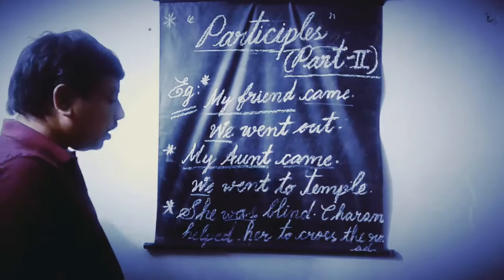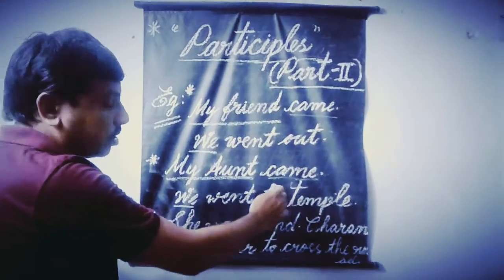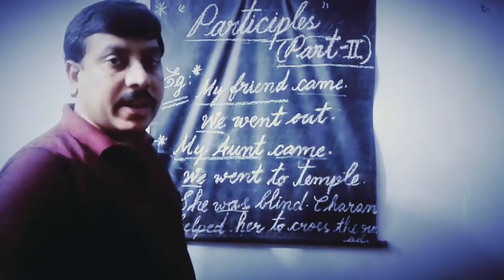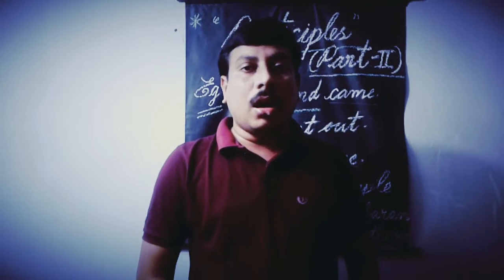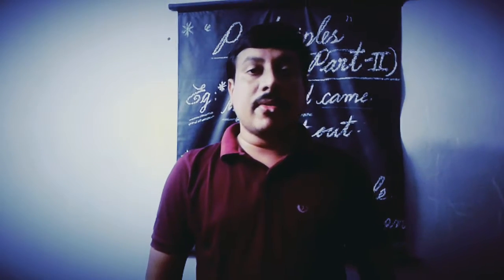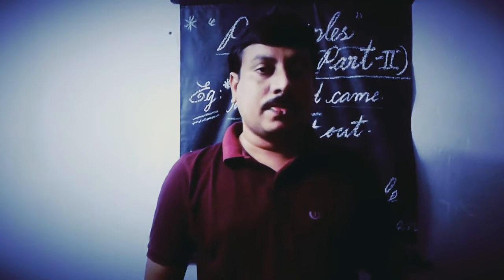It was a hot day, full stop. We could not go out. It being a hot day, we could not go out. This is the answer. In such a way, we can create a number of examples related to part 2 participles.